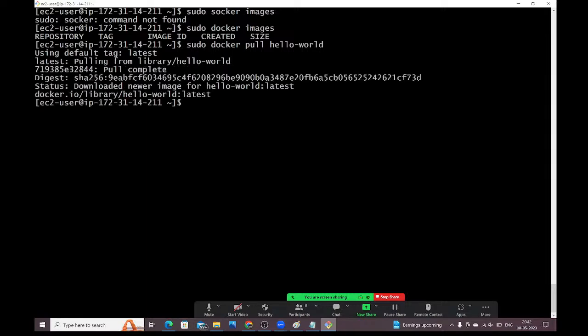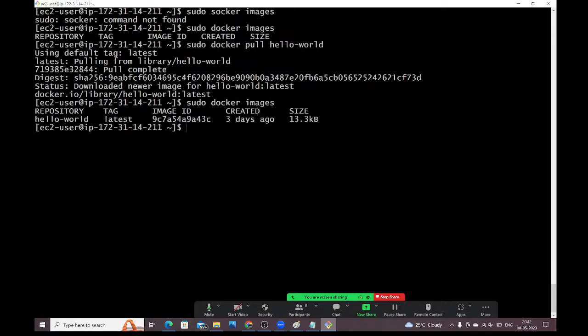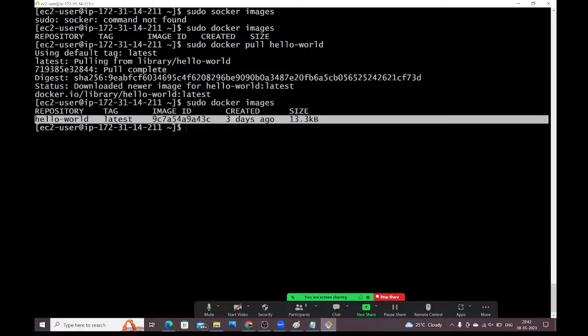See, pulling from library hello-world. Now it is successful, it is completed. Status: downloaded newer image. Now let me check sudo docker images. Yes, see, hello world image is available. We have downloaded this hello world image from Docker Hub.